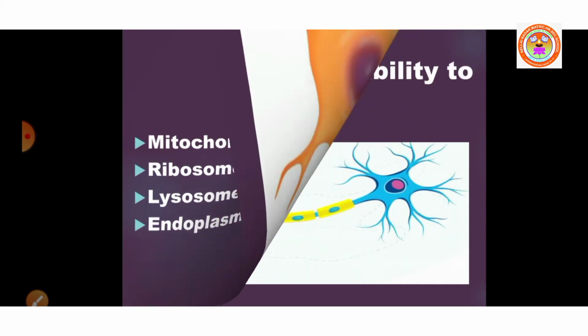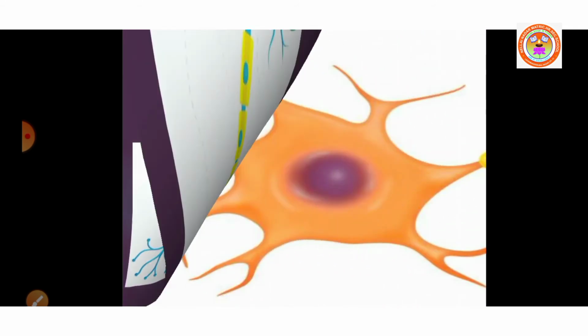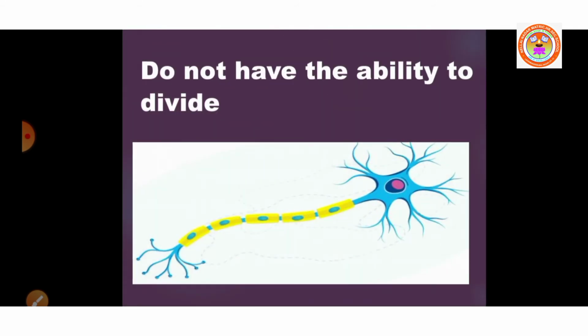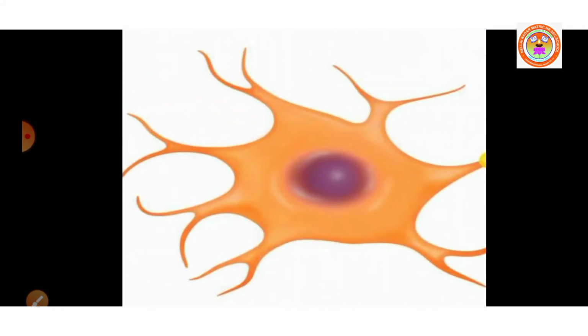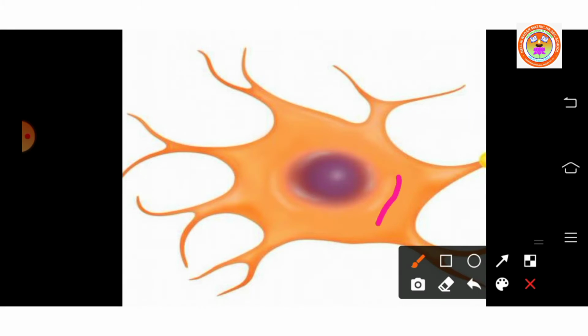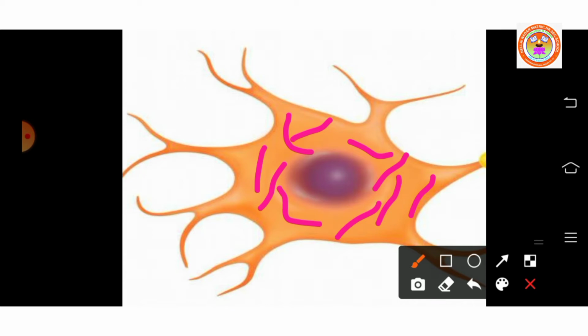Neurons do not have the ability to divide. The neuron, that is a nerve cell, does not divide. This is a cell, but it will not divide. It is specialized. Here in the cytoplasm of the cyton, there are many fiber-like structures known as neurofibrils.